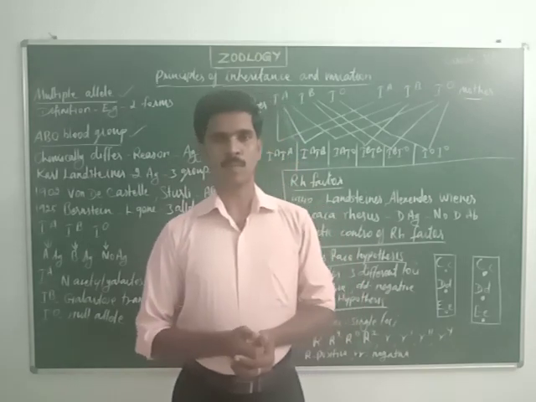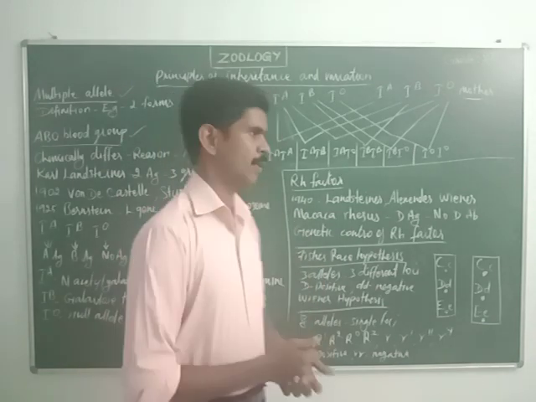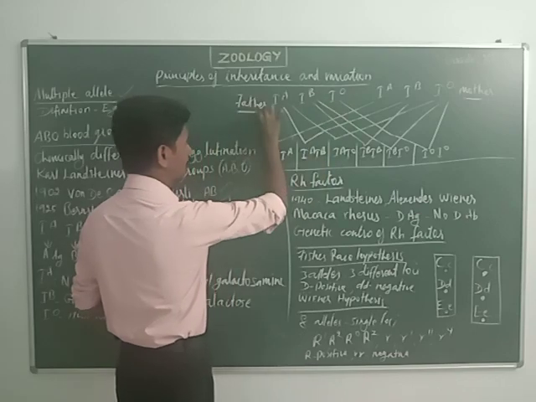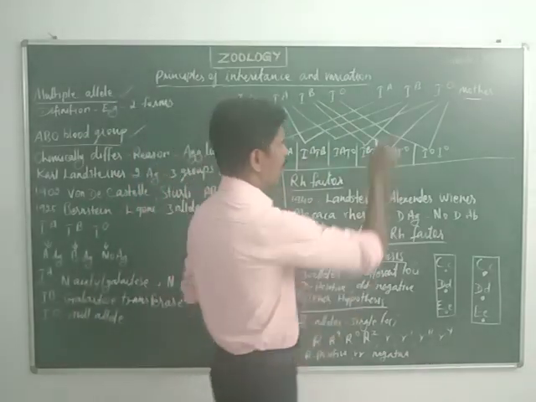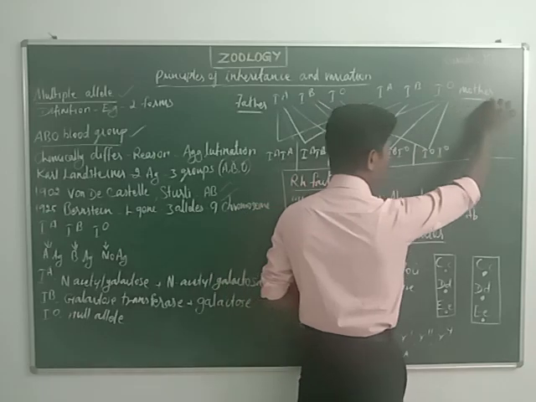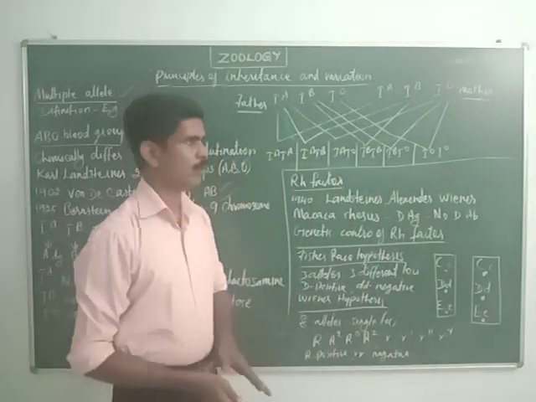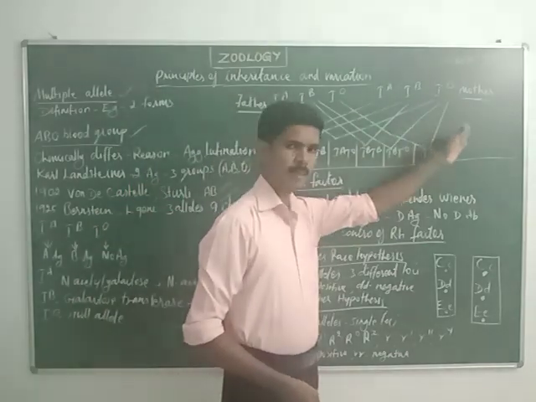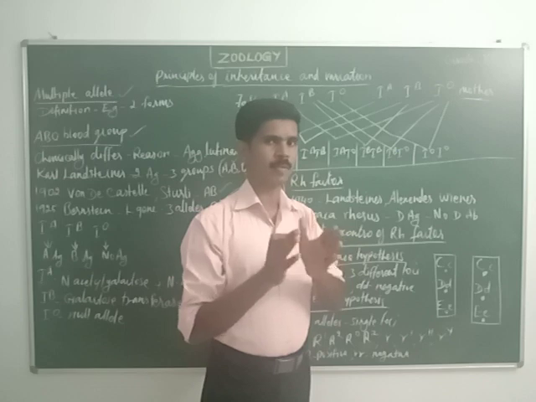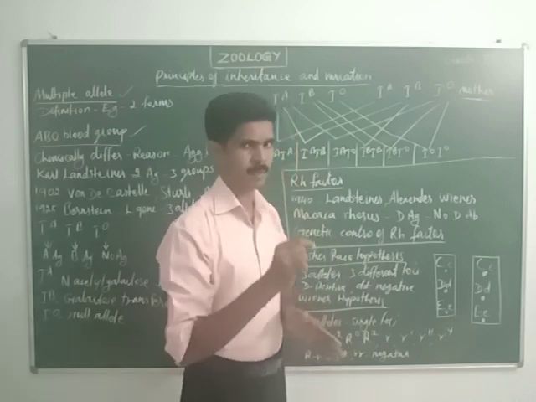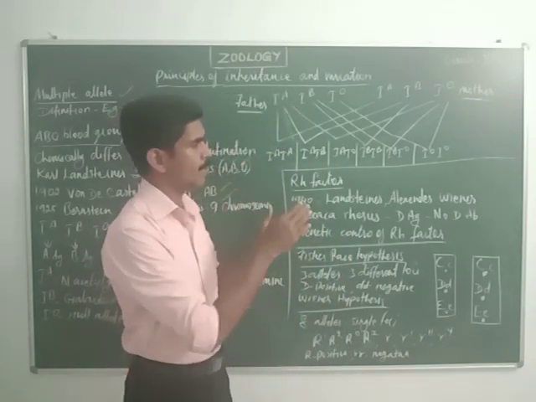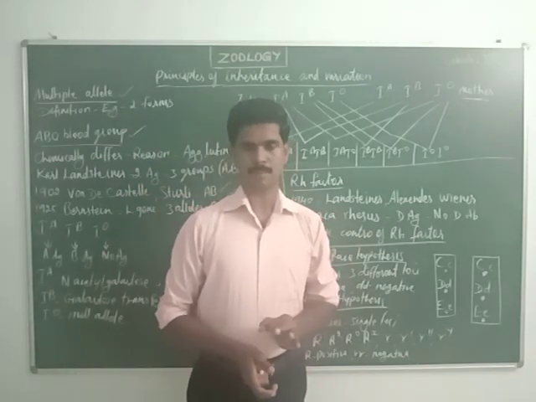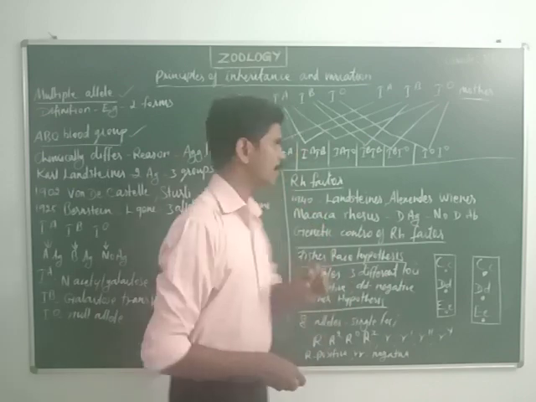Okay, now we are going to study a small genotype. Listen very carefully. IA allele, IB, IO are the alleles of the father. Then IA, IB, IO are the alleles of the mother. As I already told you, the child receives one allele from the father and one allele from the mother, and these two alleles together determine the group of that particular child. So when we draw a genotype here, there is a possibility of 6 genotypes.